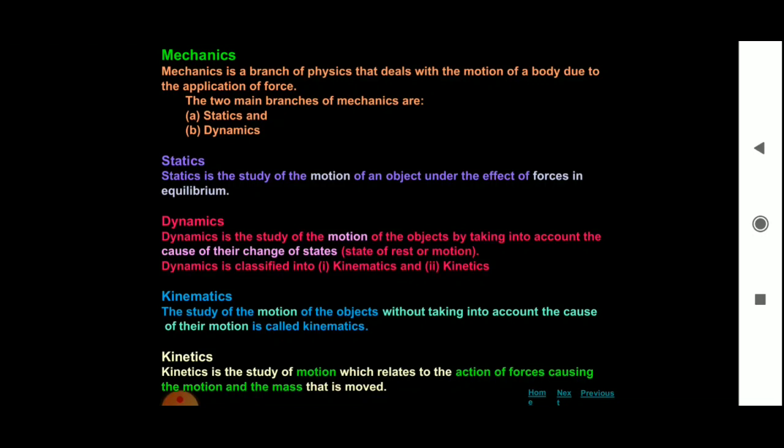Whereas dynamics is the study of the motion of the object by taking into account the cause of their change of states. So it is a state of rest or motion. Statics is a study of objects at rest, while dynamics is a study of objects in motion. So the study of objects in motion is called dynamics.